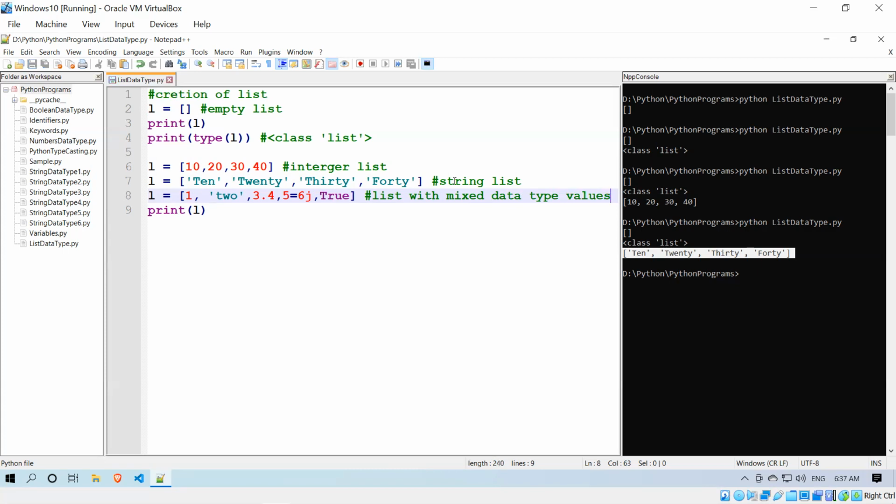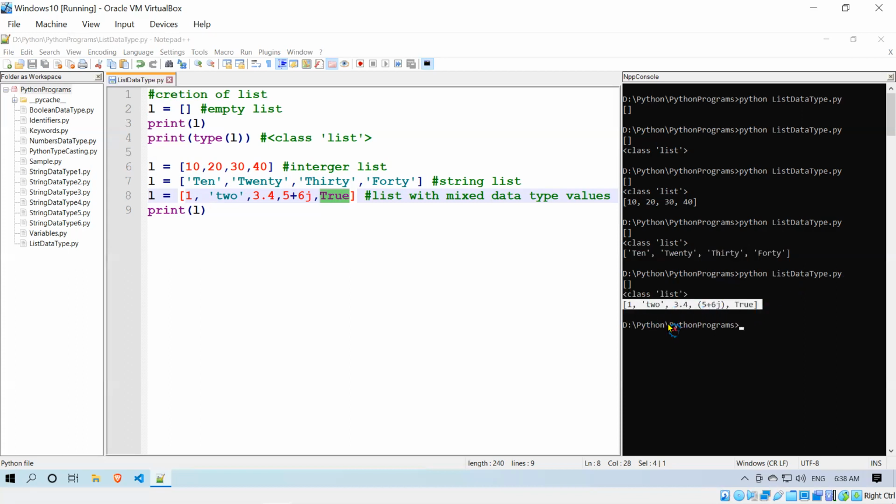This is integer, this is string, this is float, this is, sorry, complex, and this is boolean, right? I have put everything and that is allowed in Python. When I try to execute, you see it is printing as it is. So this is a list with mixed data type values. This is applicable in Python.